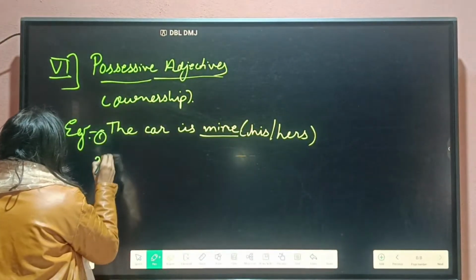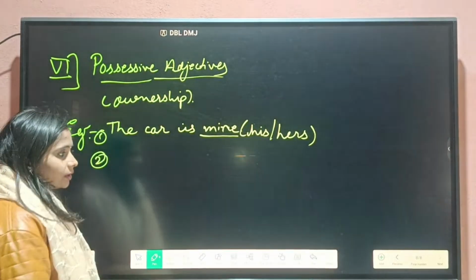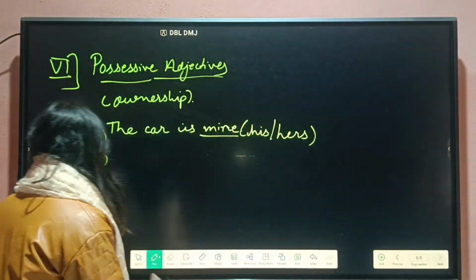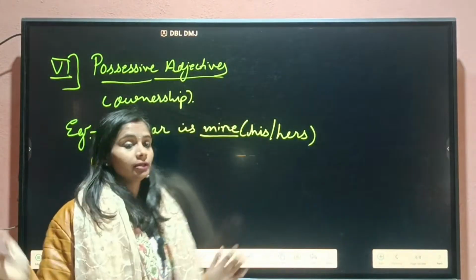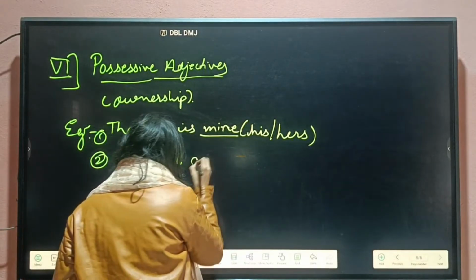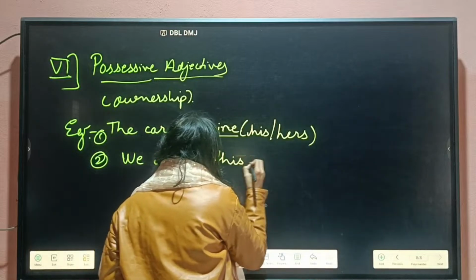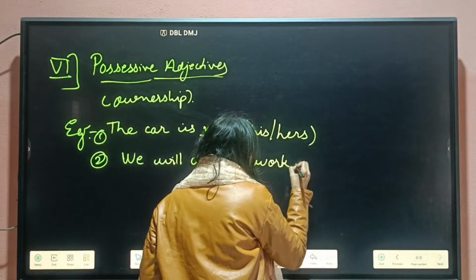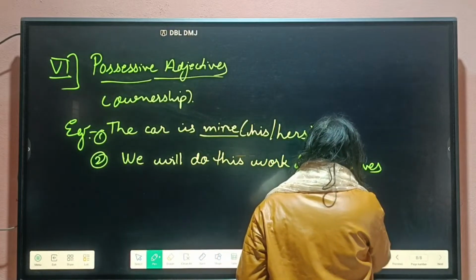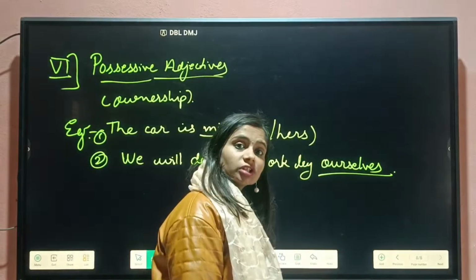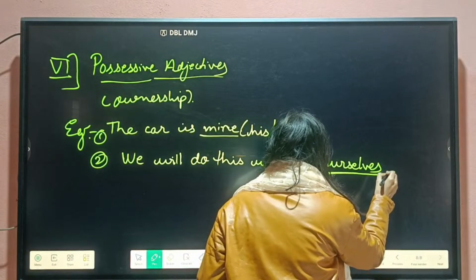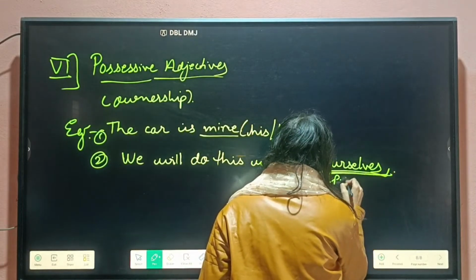Another example we may take of possessive adjective as we will work by ourselves. Okay, we means we, many. So we will do this work. We will do this work by ourselves. So ourselves, that shows the possession. Okay, ourselves is showing the possession. That's why it is possessive adjective.